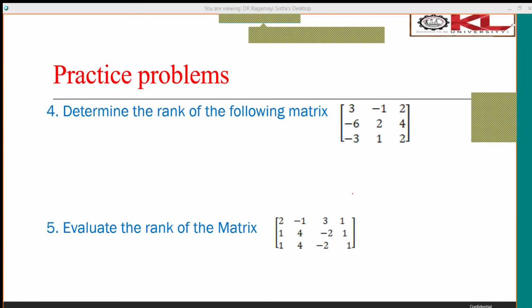Some students are asking what is meant by coplanar. That means all vectors exist on the same plane. When the rank of the matrix is 2, we say that they are coplanar.